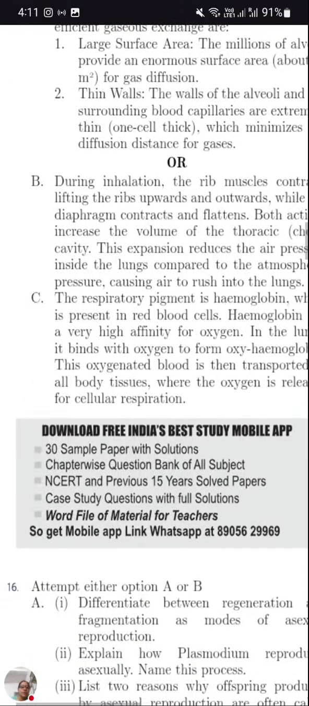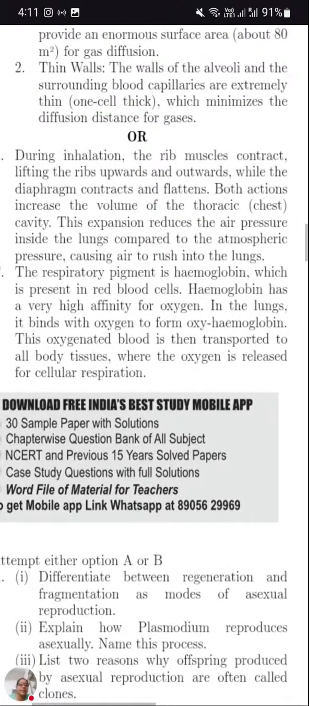Now, the inhalation process. What is happening during inhalation? During inhalation, the rib muscles contract, lifting the ribs upward. So the rib muscles are contracting, making the ribs come upward and outward. When the ribs move outward, the diaphragm contracts and flattens. So there is contraction in the diaphragm, and it will flatten. Both actions increase the volume of the thoracic cavity.